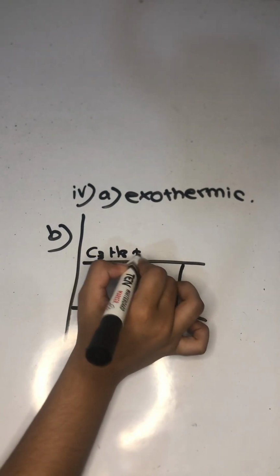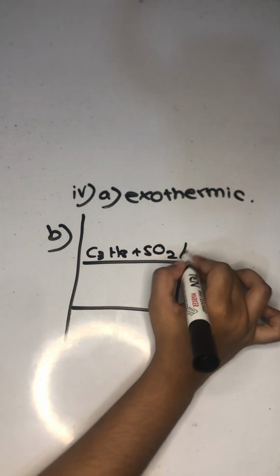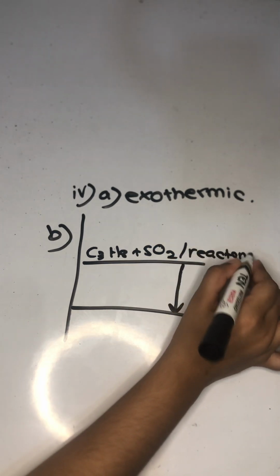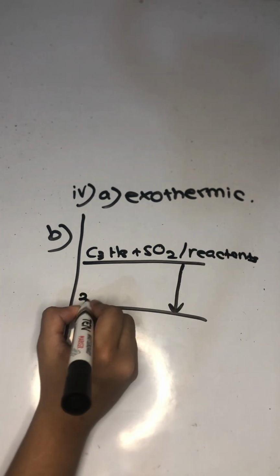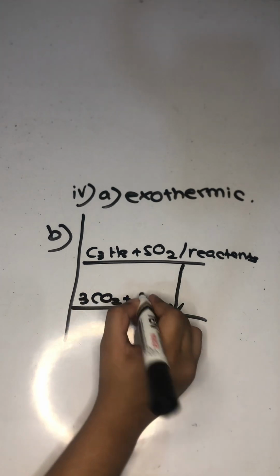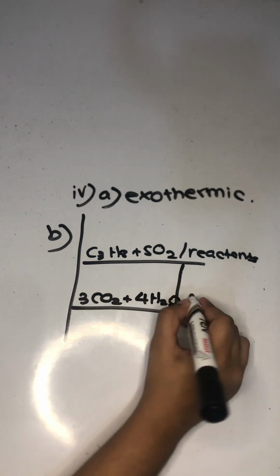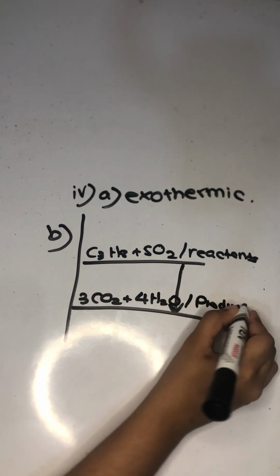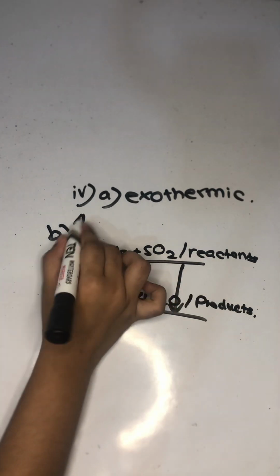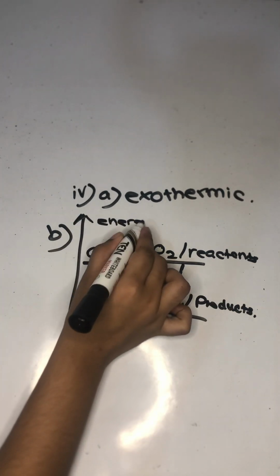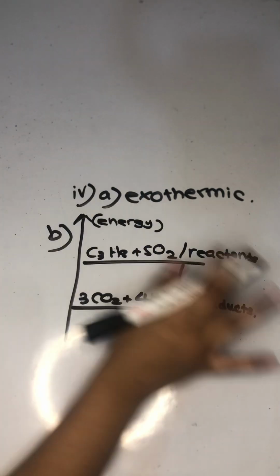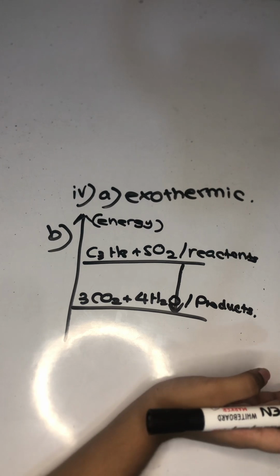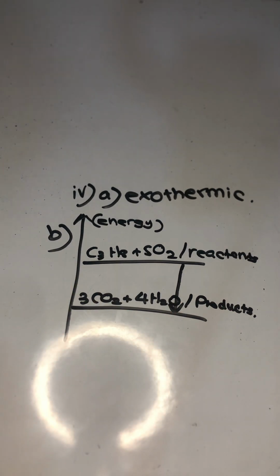C3H8 plus 5O2, or you can just say that as the reactants, and then 3CO2 plus 4H2O, or products, and this is the energy. So that's the answer for that question. That's it with the 2018 sixth question. If you have any doubts, you can ask me.